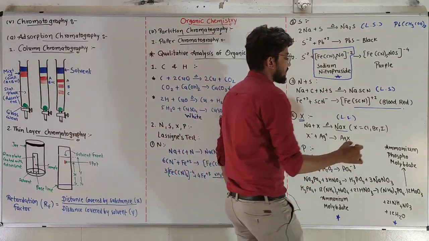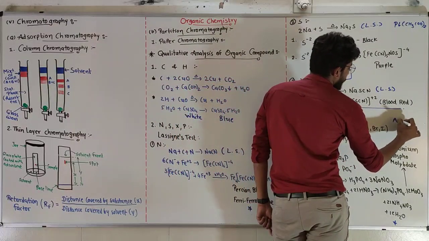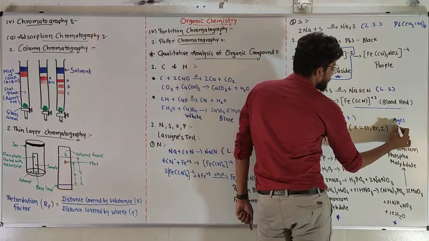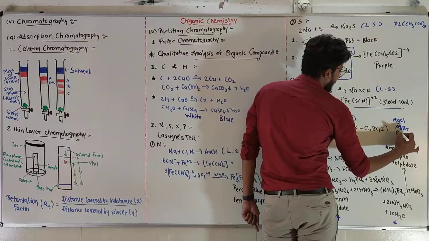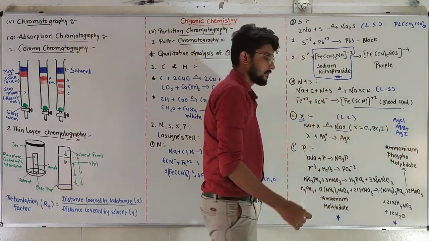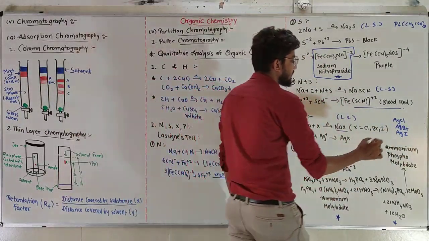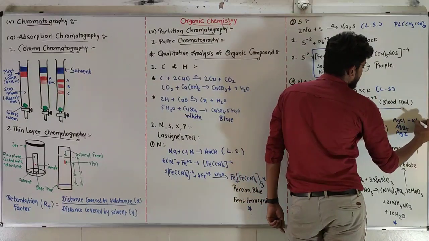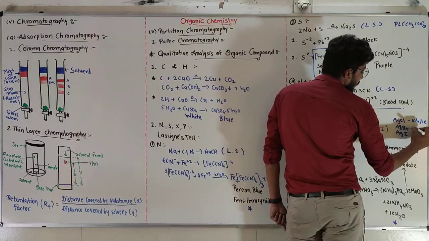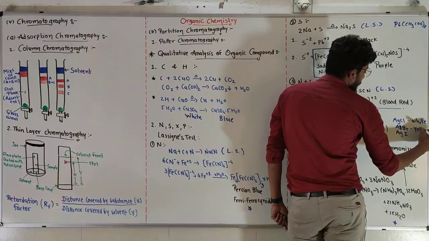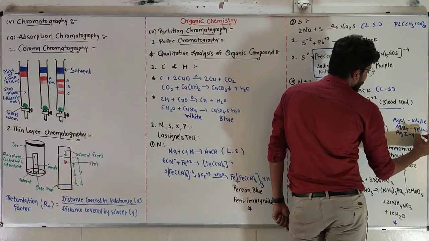If chlorine is present, it will form AgCl. If bromine is present, it will form AgBr. And if iodine is there, it will form AgI. AgCl will give a white precipitate, white solid particles. AgBr will give yellow particles. Iodine will also give yellow particles.